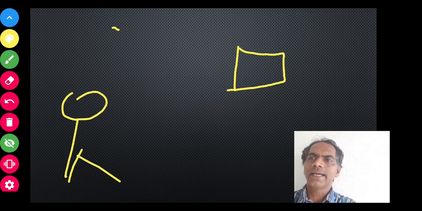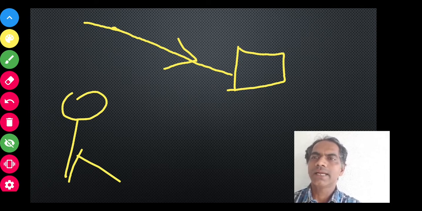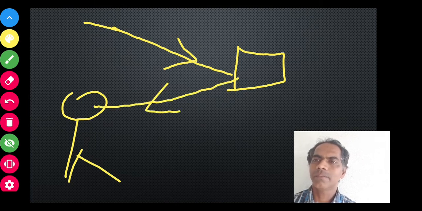The light rays will be falling on this particular object, and what will happen to these light rays after falling on this object? These light rays will bounce back, and these rays will enter our eyes, and that's how we are able to see.